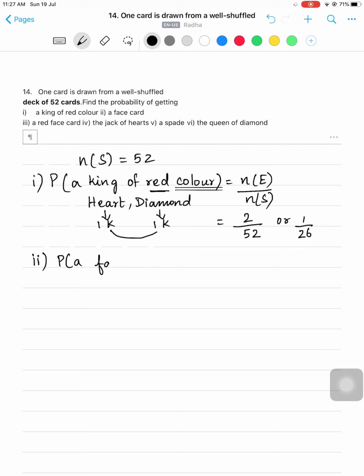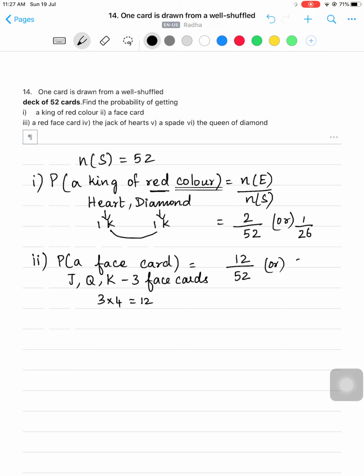What about the second one? Probability of getting a face card. You know what are the face cards in each suit? Jack, queen and king are the three face cards in each suit. And there are how many suits totally? 4. So 3 4s are 12 face cards are there totally in 52 cards. So out of 52 cards, 12 face cards are there. So the answer is 12 by 52, or you can even reduce to lowest term and write it as 3 by 13.